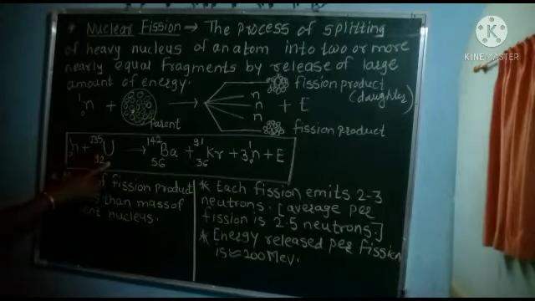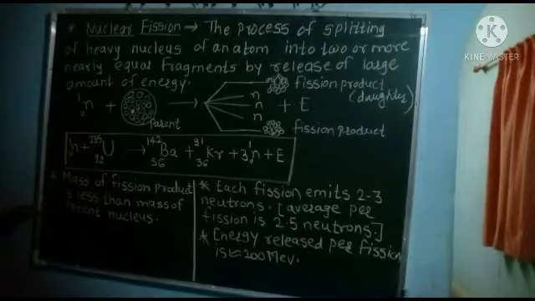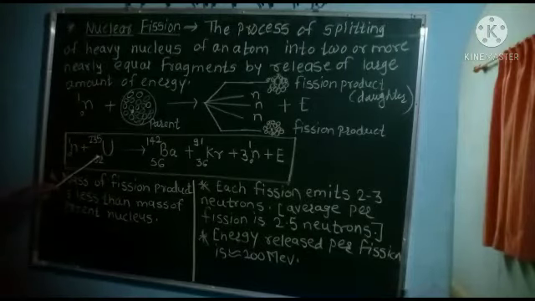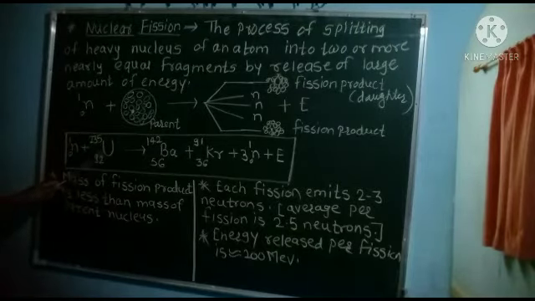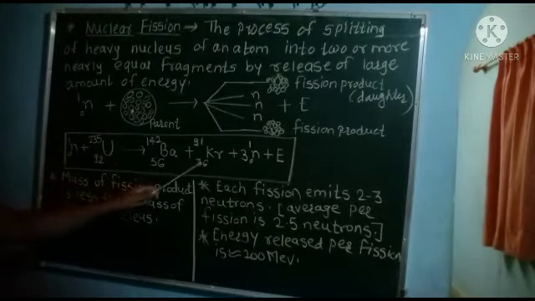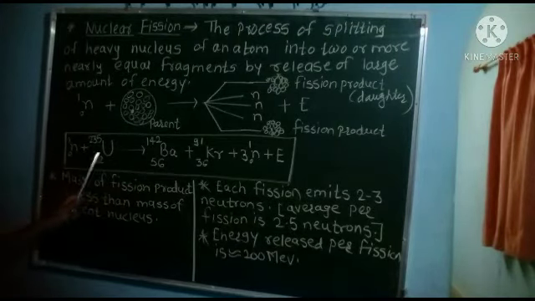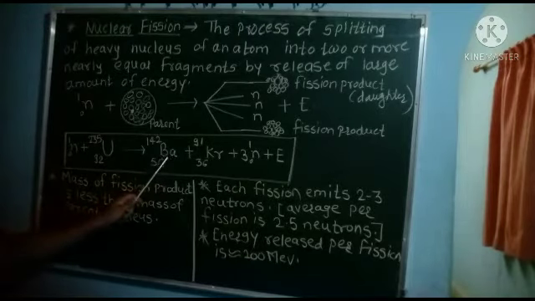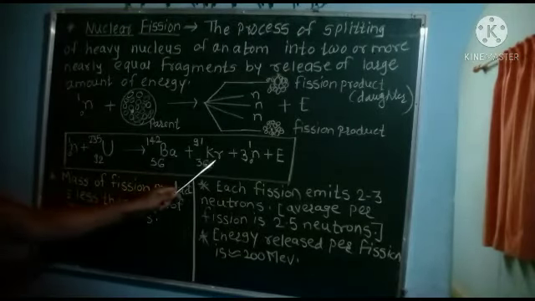So a stable nucleus, by having one more neutron, becomes unstable. The size of the nucleus increases, and it forms two different fragments. Uranium, by the absorption of a neutron, forms two different fragments, barium and krypton.